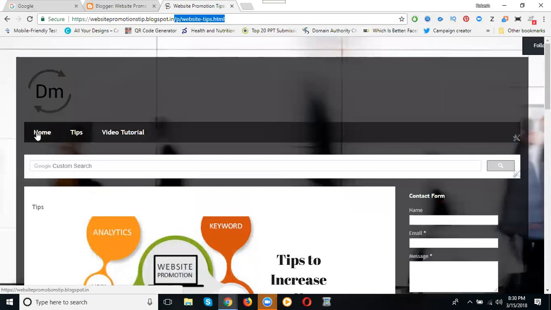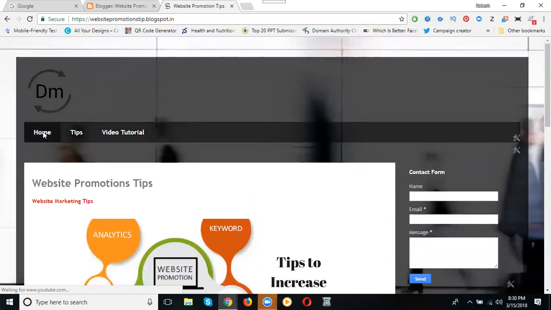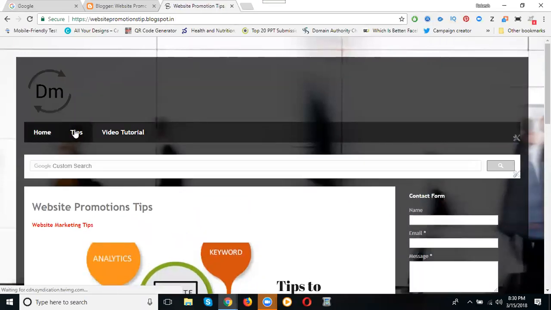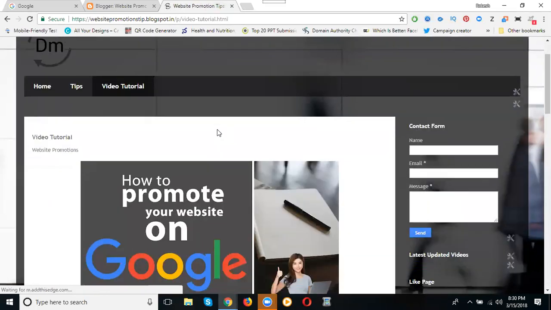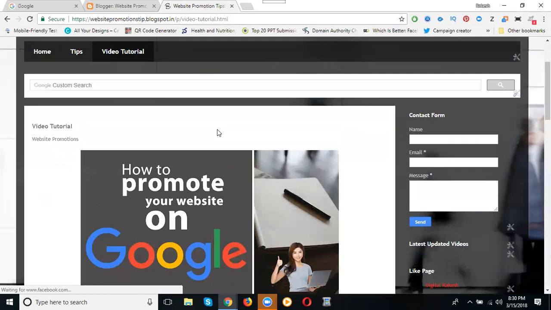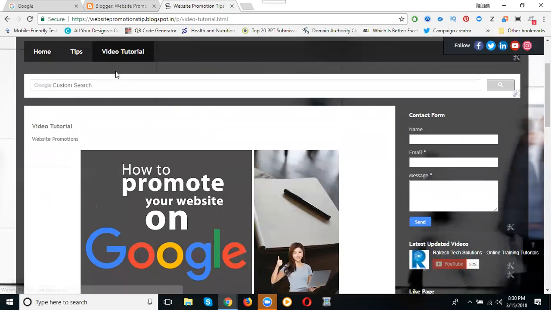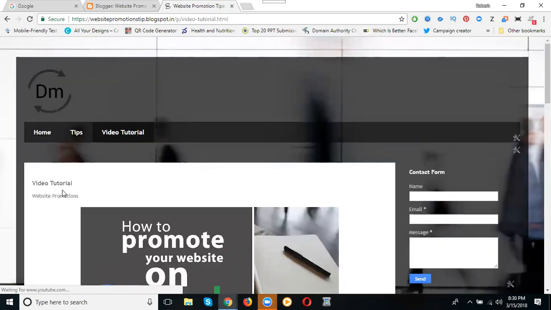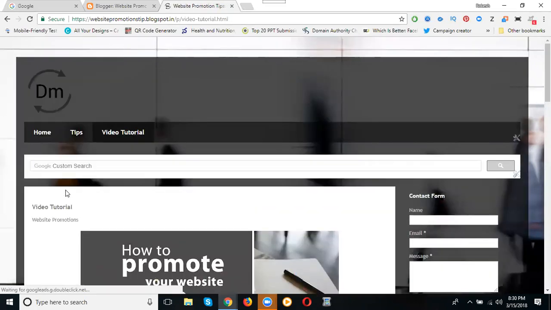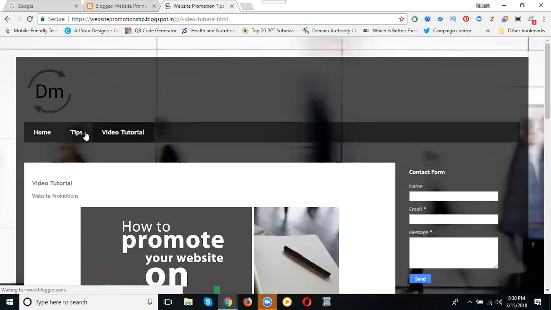Now, just go to the home page. I'm clicking this option. Which page do they go to? The video tutorial. When I click the video tutorial, where are they going? The same option, not the tips. If you click the tips, they're going to the video tutorial. If you click the video tutorial also, they're going to the same page.